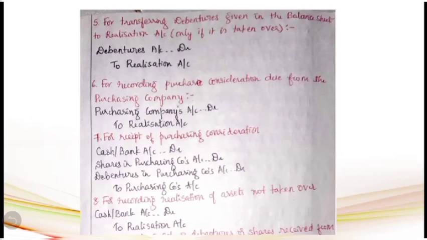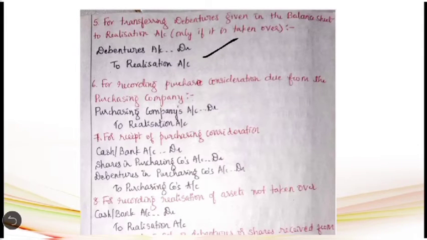Then the fifth entry has to be passed for transferring debentures given in the balance sheet to the realization account. Here again, only if it is taken over by the purchasing company, it has to be transferred. Here one thing you can point out, debenture is also a liability. So along with other liabilities in the third entry, you can transfer debentures also to the realization account in the third entry itself. But if you want to pass a separate entry for transferring the debentures to the realization account where it is taken over by the purchasing company, you can pass the following entry, that is debentures account debit to realization account.